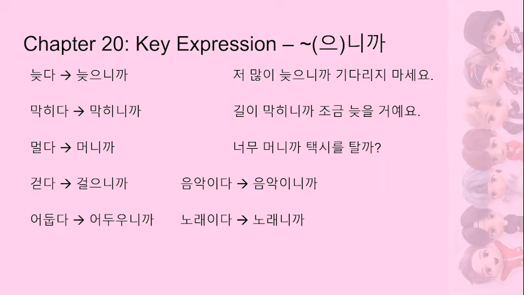Then the final two are noun examples. So 음악이다 ends in a consonant, so we add 이니까. So we end up with 음악이니까. Then with 노래이다, it ends in a vowel, so we just add 니까. So we end up with 노래니까.